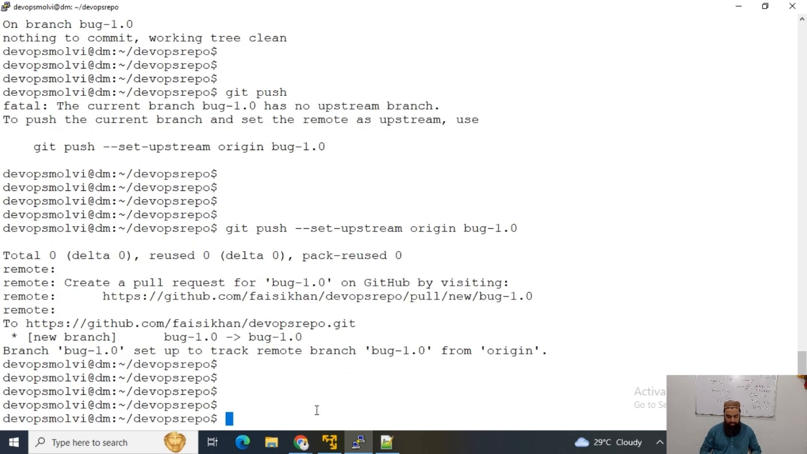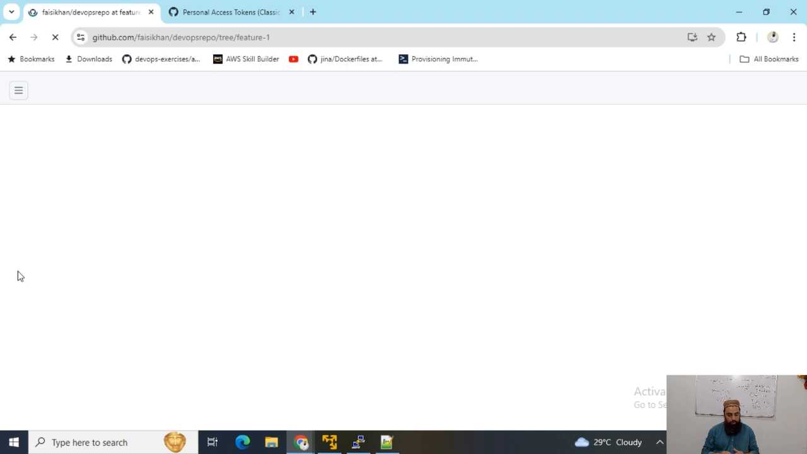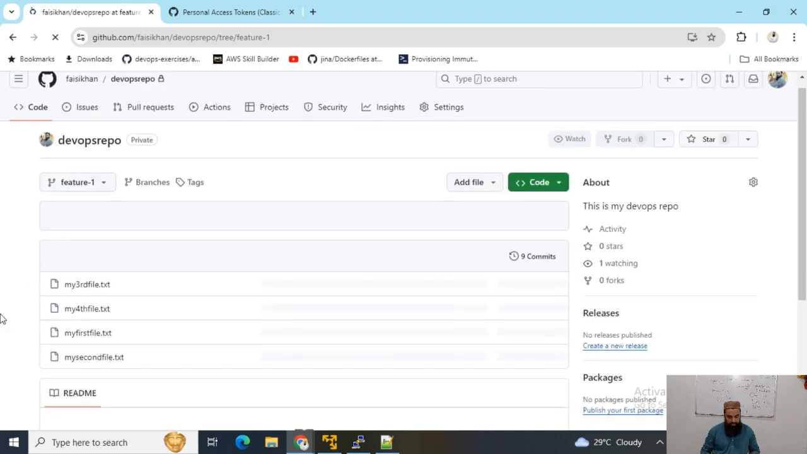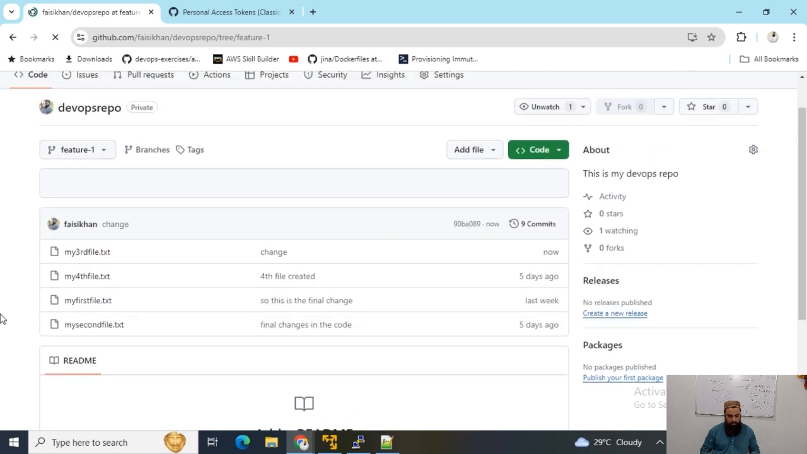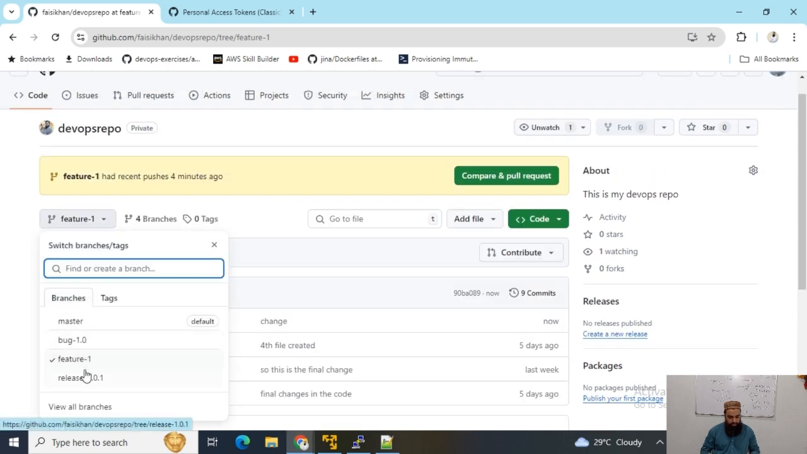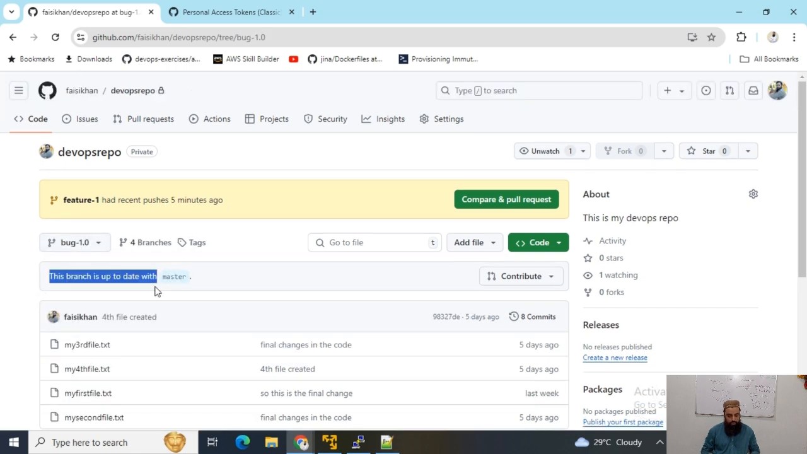Now we can refresh again to see if we have all these branches that we created on our local repository on our remote repository. You can see that I must have these branches. So for instance, I have now this branch. So this branch is also up to date with master. Now in total, I have 4 branches here.